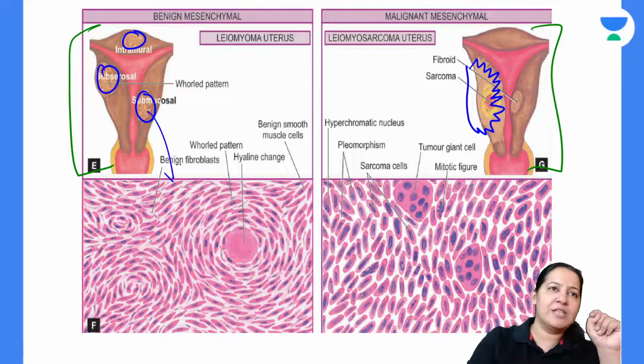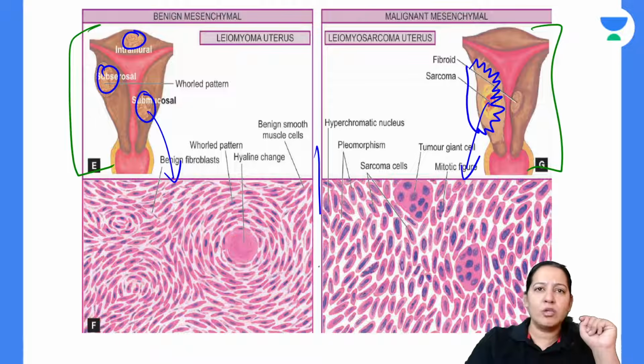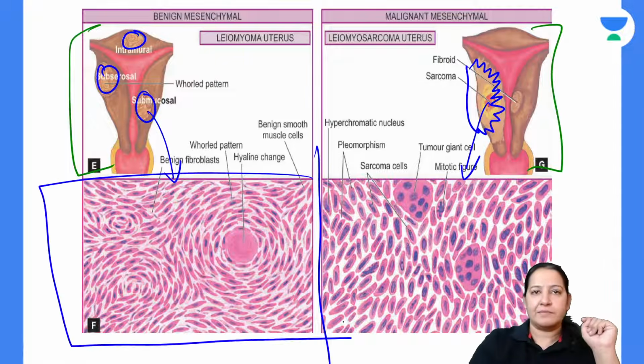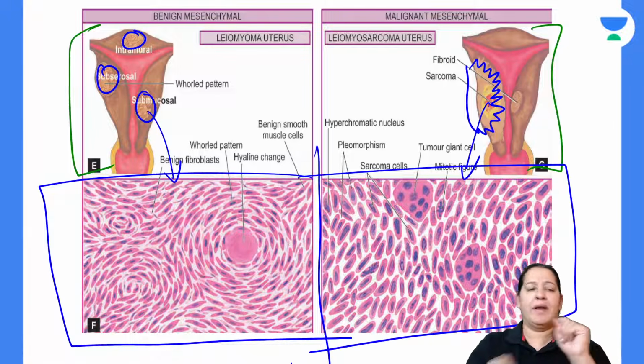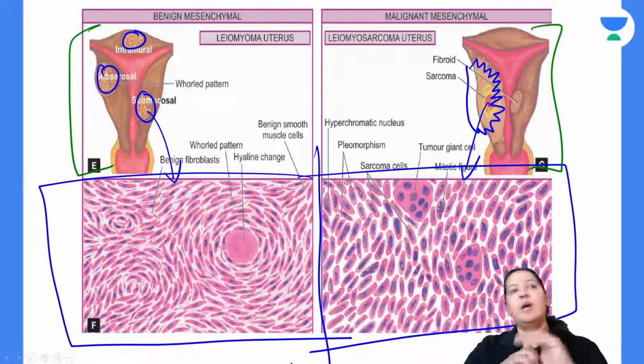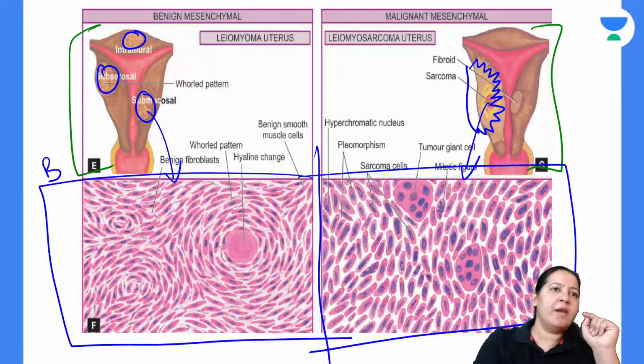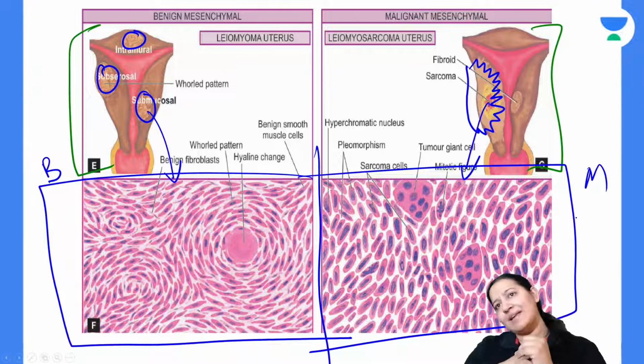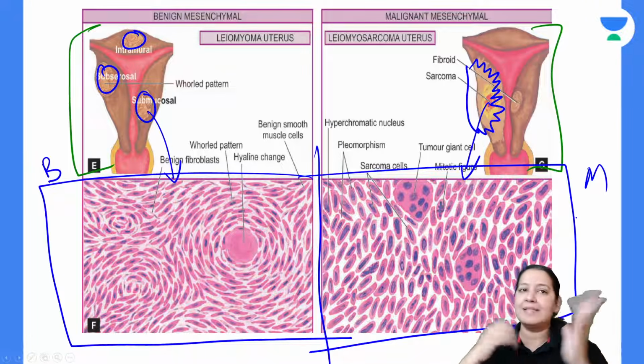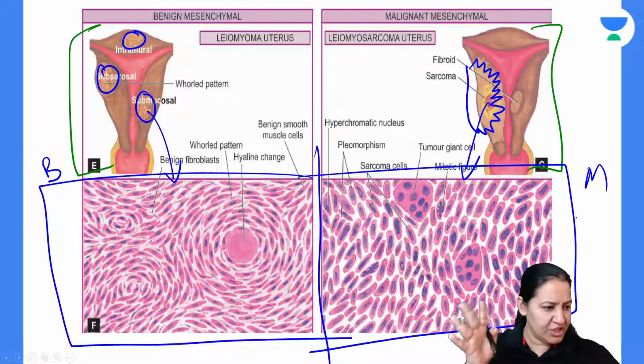Let's make a slide of this tumor. The two slides are in front of you. You decide which tumor it is. In this slide, it is a benign tumor, and this slide, it is a malignant tumor. How I decided? I am a pathologist. I can see the changes. Okay, see what changes I have noticed.